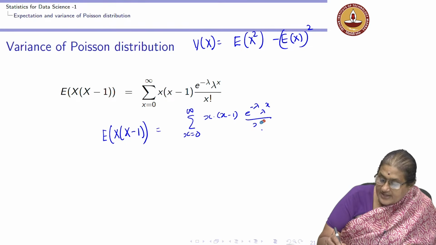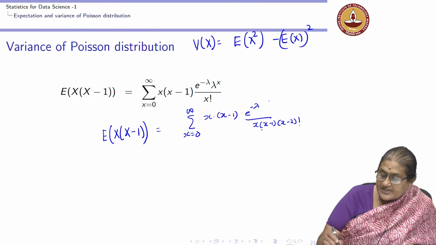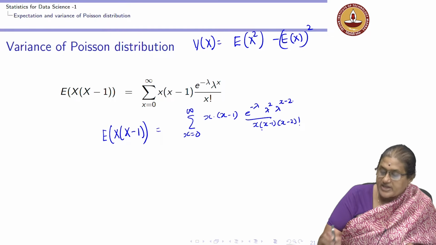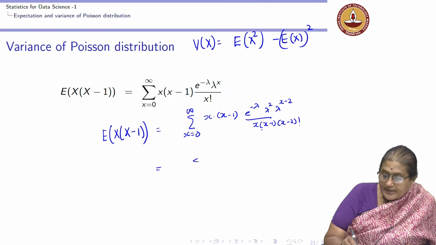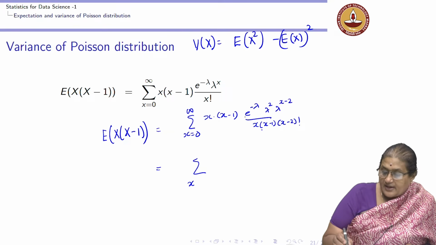Now, I can write this denominator as x into x minus 1 into x minus 2 factorial, and I can write lambda to the power of x as lambda square into lambda raised to x minus 2. So, just as we did before, the terms with x equal to 0 and 1 vanish, so the sum now goes from 2 to infinity.